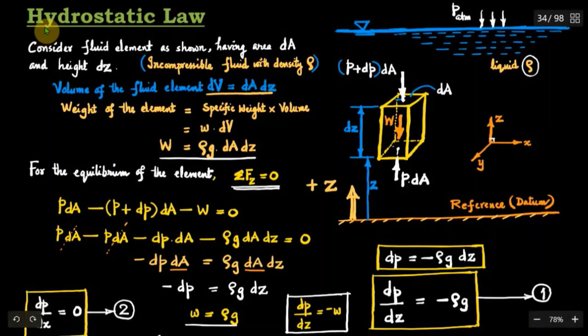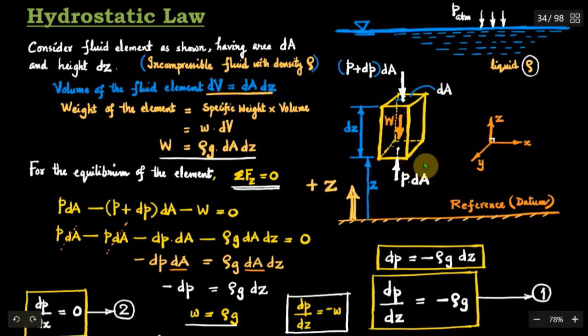Next we will discuss hydrostatic law. This law gives the fluid pressure variation with depth in an incompressible static fluid. For obtaining an expression for the pressure variation in an incompressible static fluid, we will consider a fluid element. Let the fluid element have the shape of a rectangular prism.